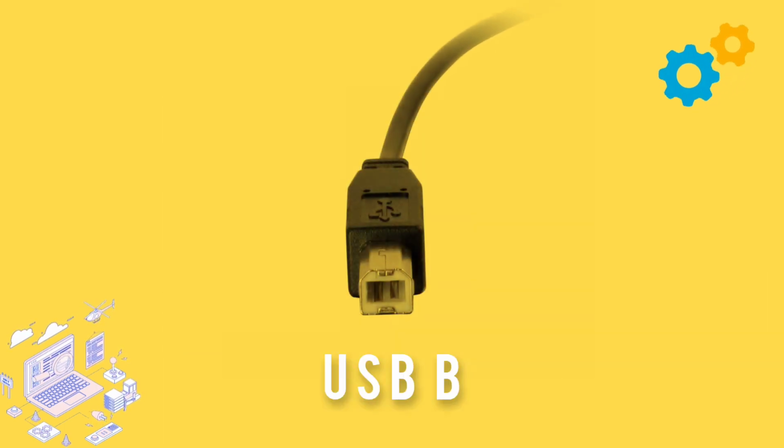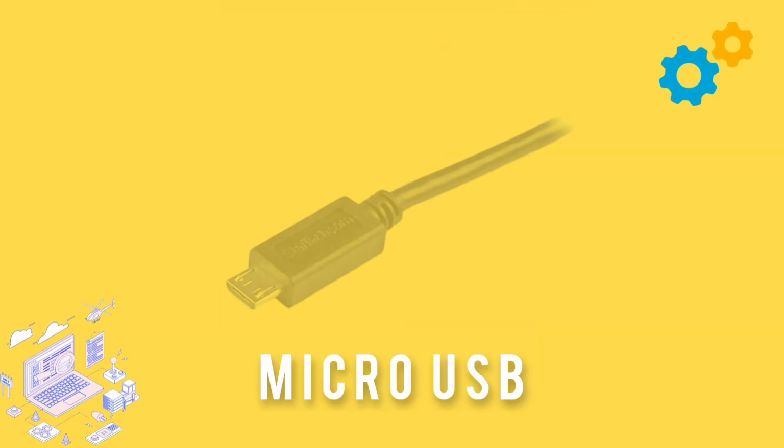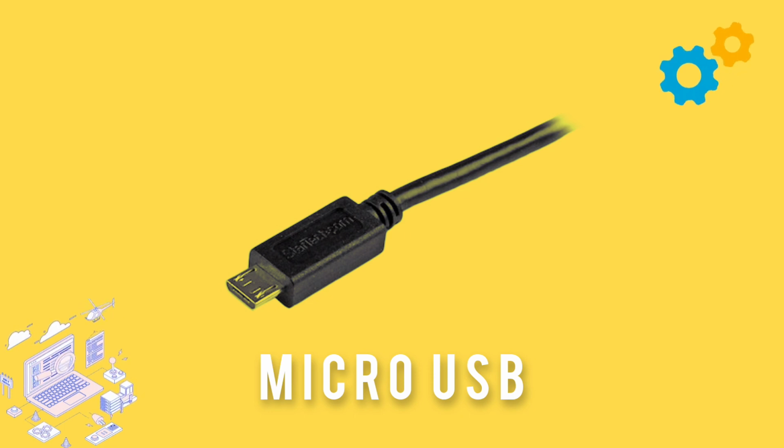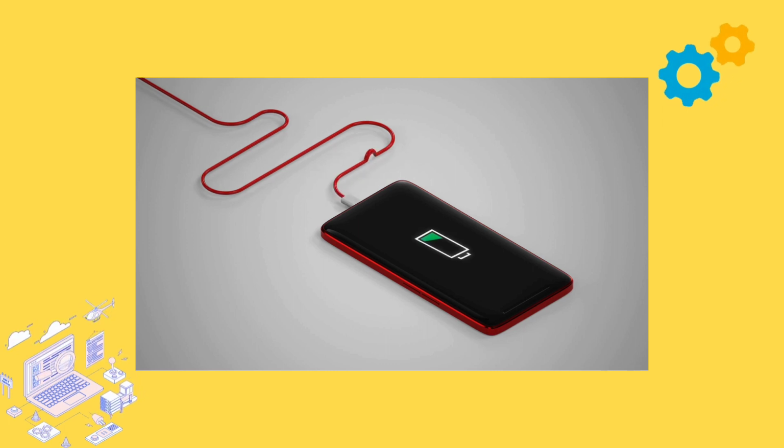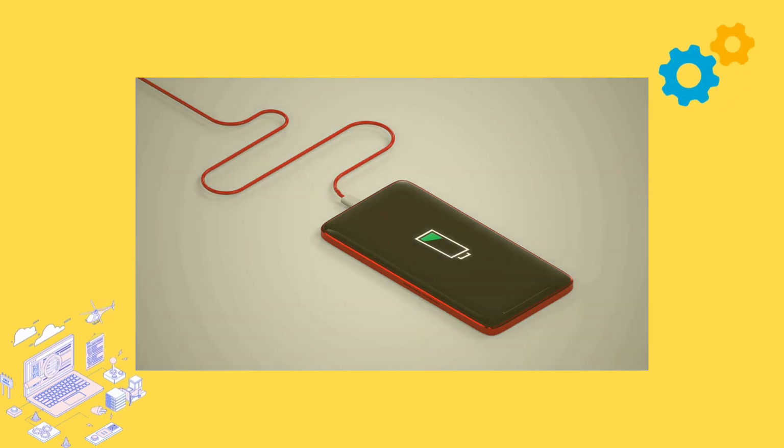USB-B is more square-shaped and is commonly used for connecting printers and some older external hard drives. Micro USB is a smaller, compact connector found on many older smartphones, tablets, and other portable devices. It's being phased out in favor of USB-C.